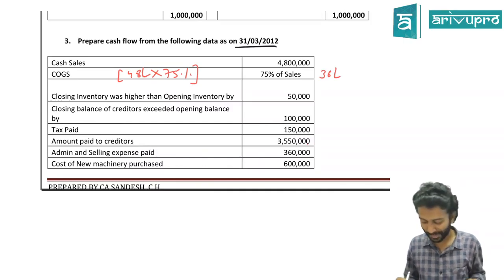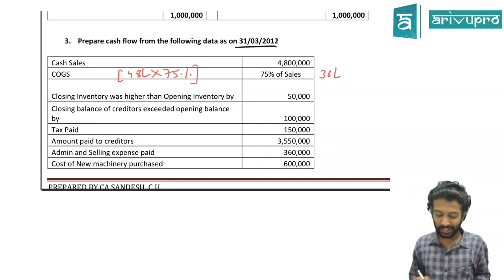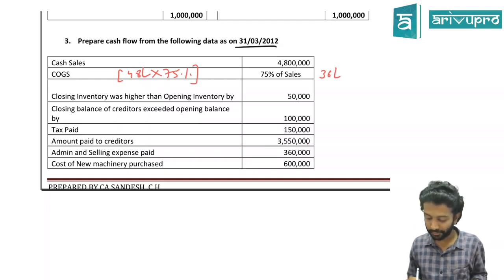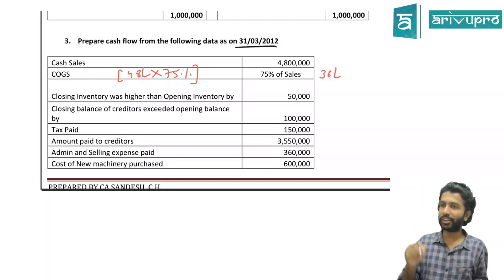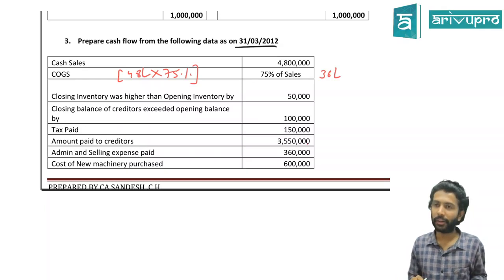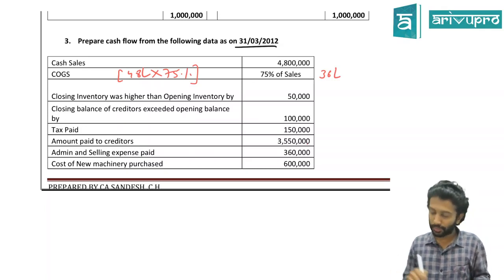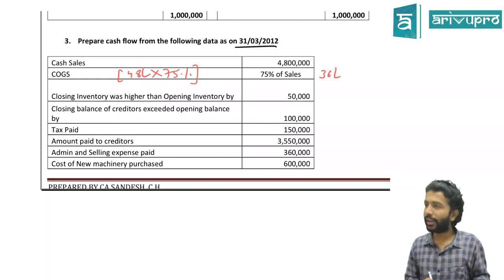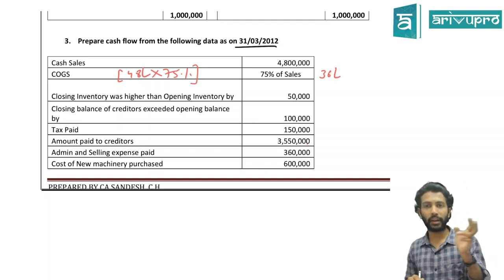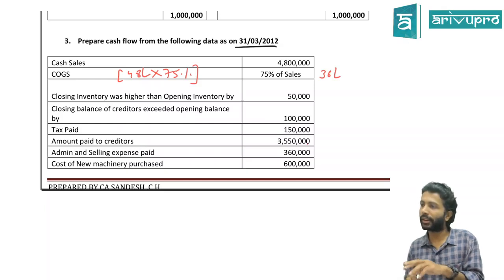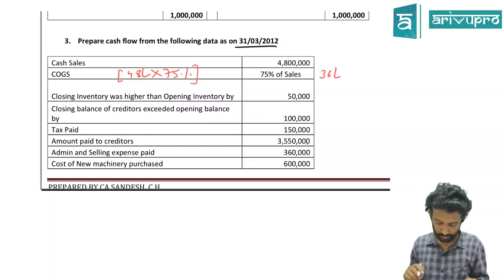Okay, no worries. Happens. Closing inventory was higher than opening inventory by 50,000. If opening inventory is 1 lakh, it means closing inventory will be 1,50,000. That's what they mean by that. Closing balance of creditors exceeded opening balance by 1 lakh. If opening balance of creditors is 2 lakh, closing balance of creditors will be 3 lakhs. Don't know why they gave that, but anyway, we'll see.